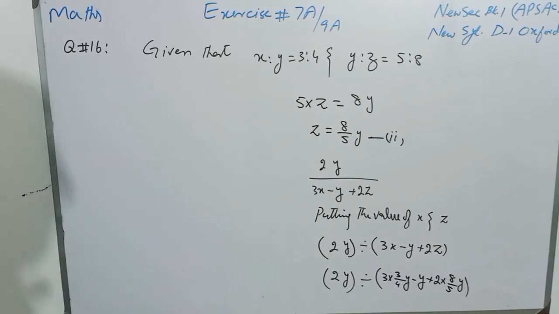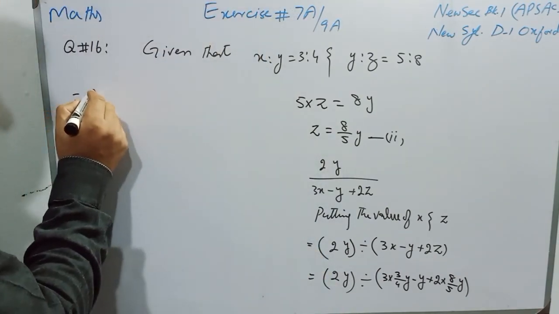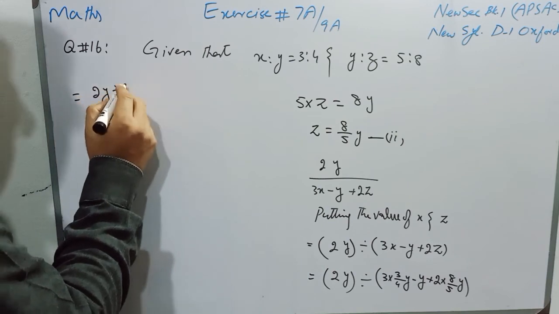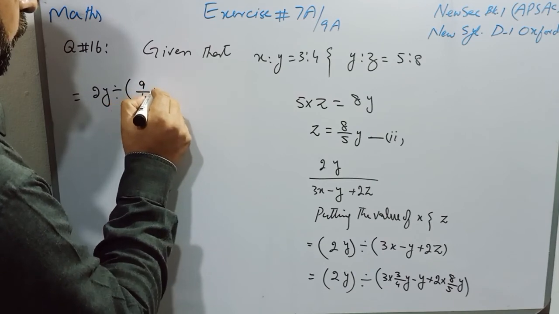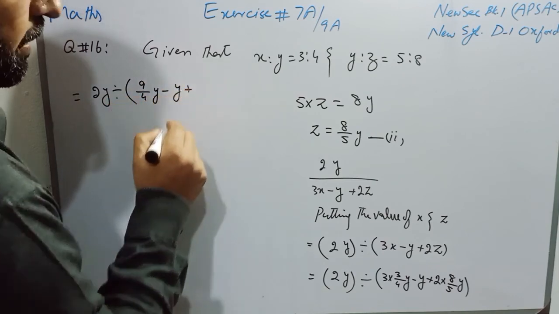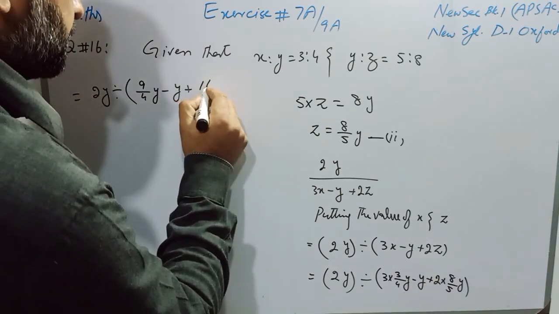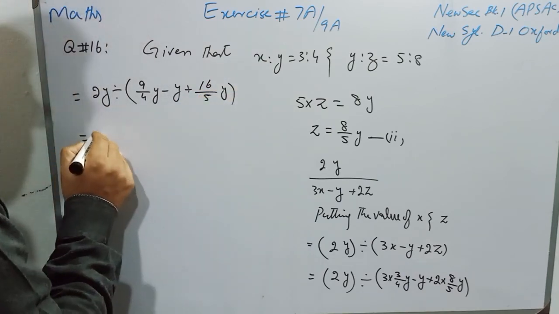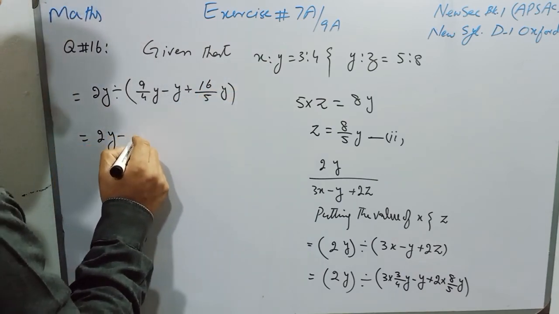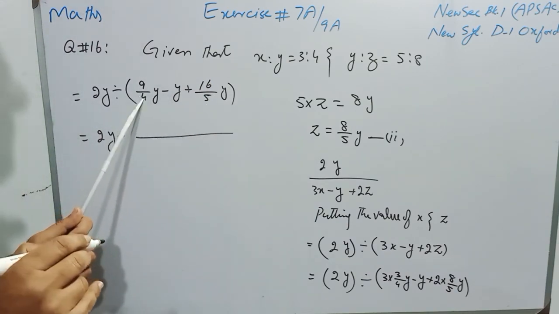Students, the next step will be 2y divided by 3 3s are 9 over 4y minus y plus 2 8s are 16 over 5y. Now students, we will take the LCM of the denominators, and there are two denominators, 4 and 5.